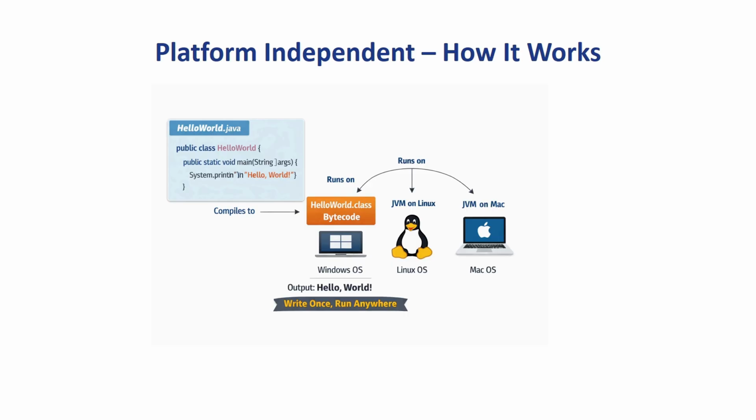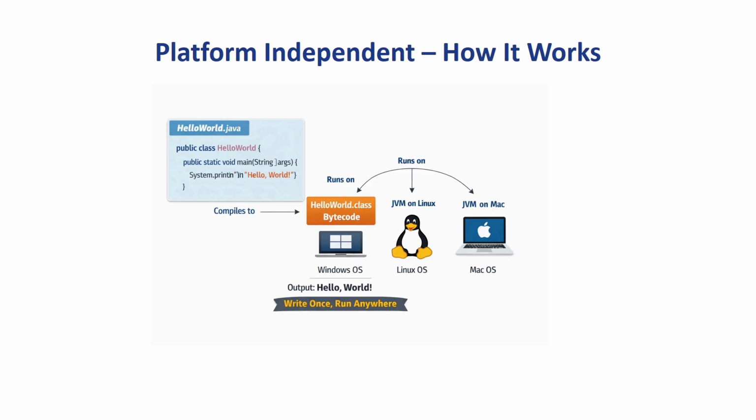I have a HelloWorld.java program. Public class HelloWorld, public static void main(String[] args), System.out.println("Hello World"). Now when I compile this file by javac filename.java, in this case HelloWorld.java, the compiler, that is javac, recognizes the Java file, and then the compiler converts the source code into bytecode, meaning the HelloWorld.java file is getting converted into a .class file.